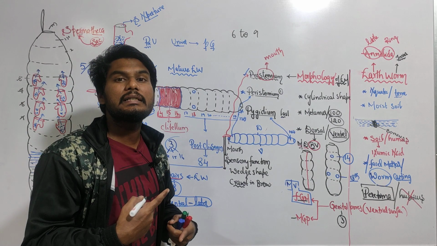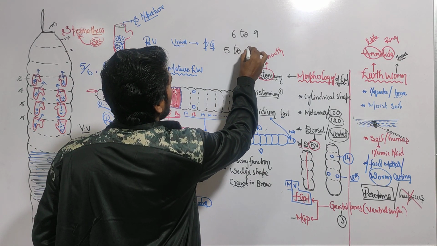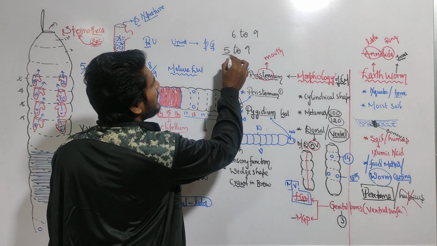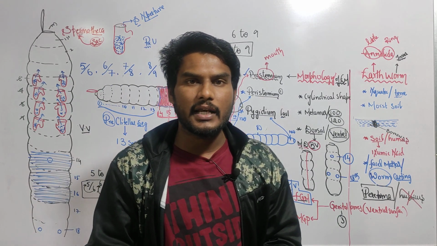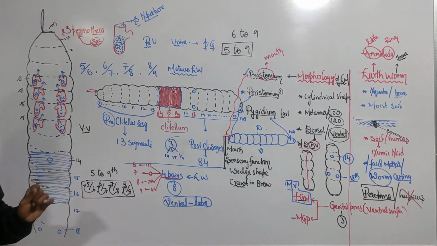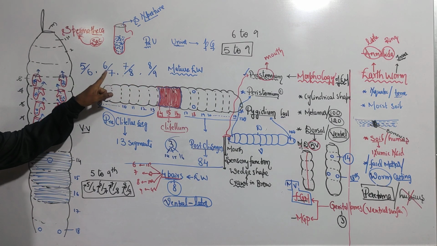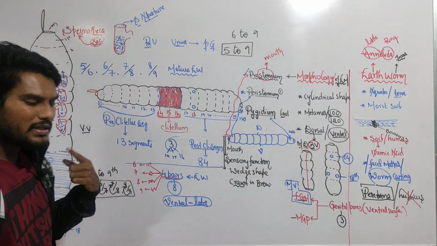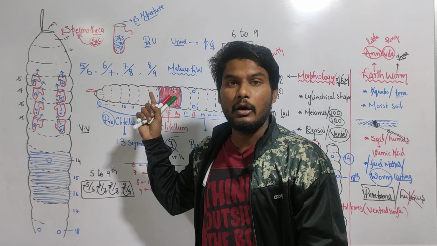If the question is where the openings of spermatheca are located, from where to where, the answer is 5 to 9. In your textbook they have given this statement: spermathecal grooves are from 5th segment to the 9th segment, which is telling about the openings. So you can write in the textbook like this: 5 by 6, 6 by 7, 7 by 8, 8 by 9. If you didn't understand, revise once, read backward, and once again read how I represented that.